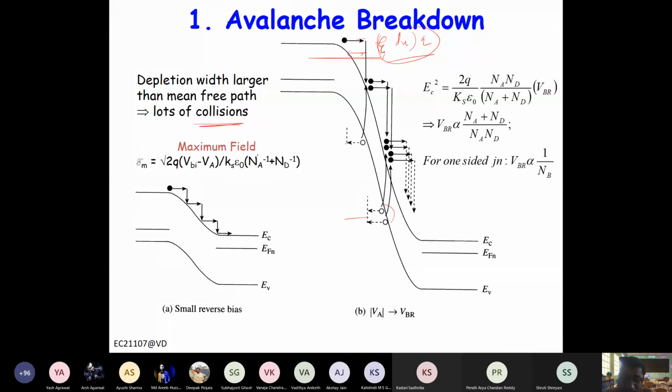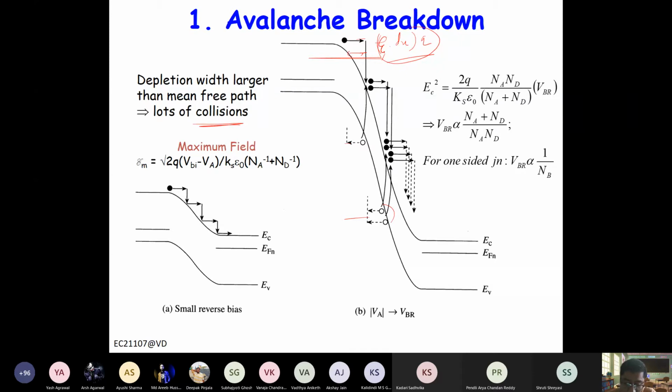So we were discussing that for avalanche breakdown, a very high field causes these carriers to gain enough energy to knock out and create an electron hole pair, and these electron hole pairs again generate another set of carriers. So this way they keep on multiplying.